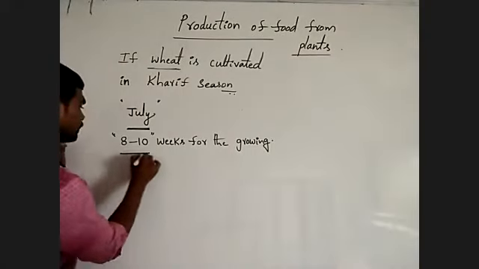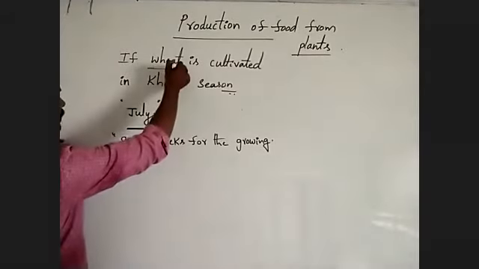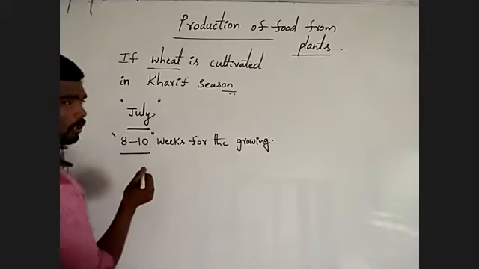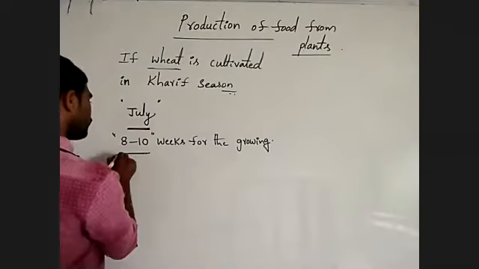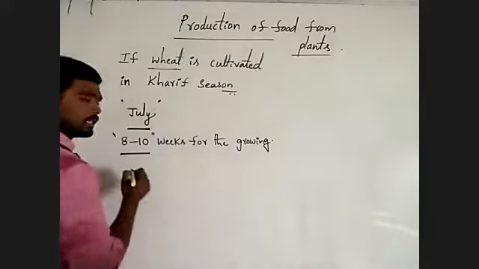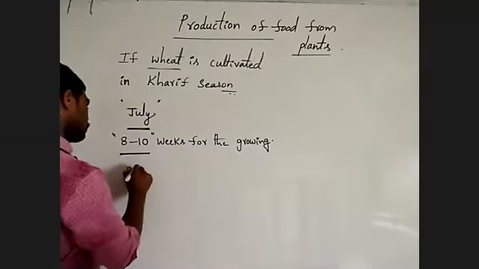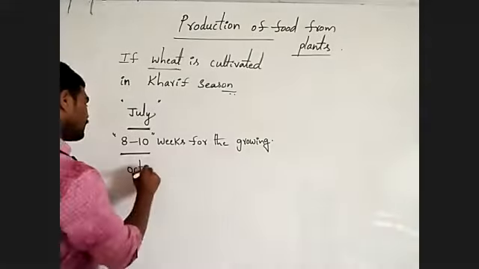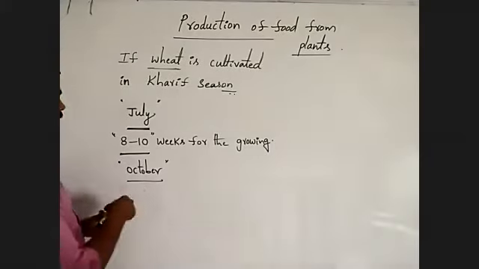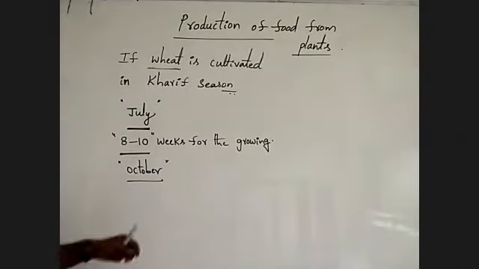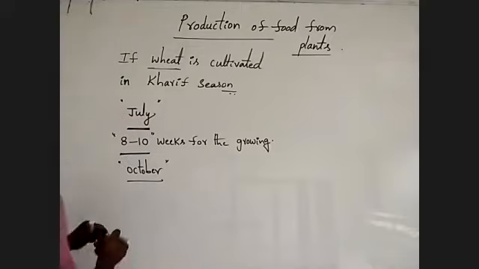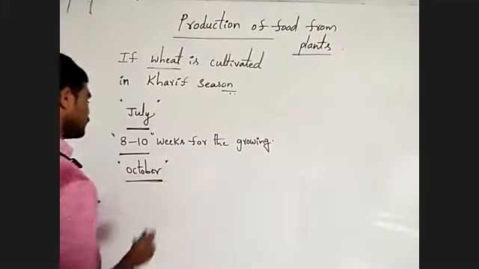For the growing purpose, wheat crop takes 8 to 10 weeks, which means after complete growth of the wheat plant, it would be October. Observe carefully, at 2.5 months. July, next to August, September, October. It would be October actually.